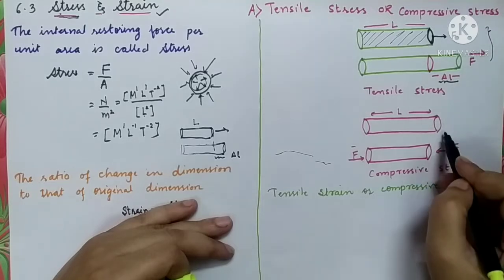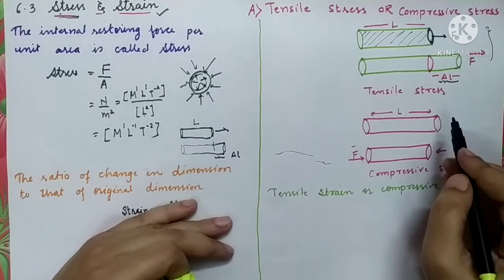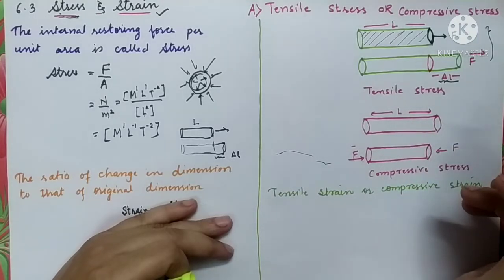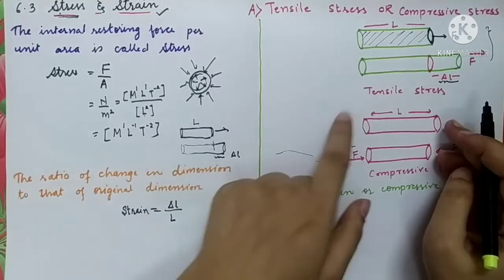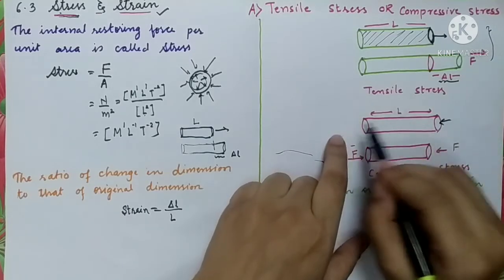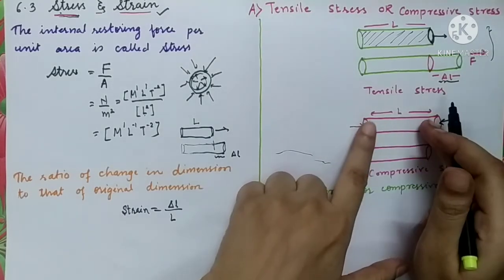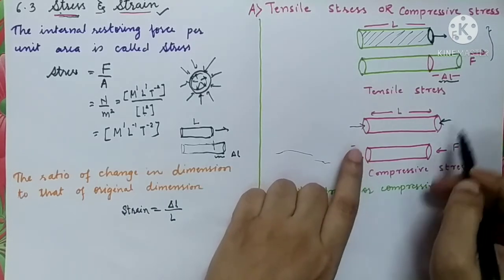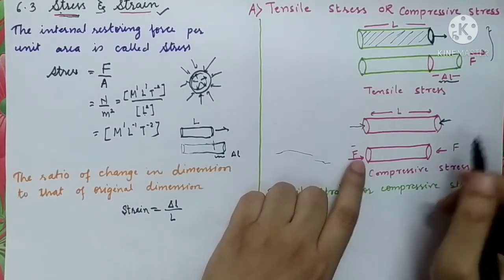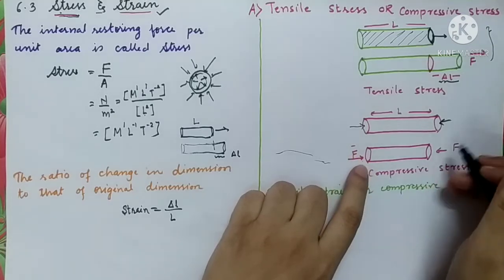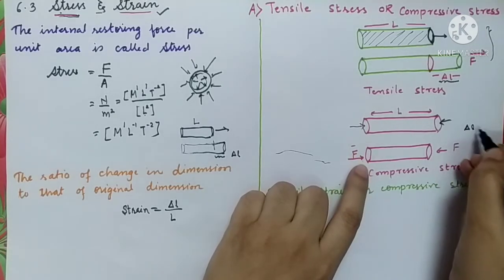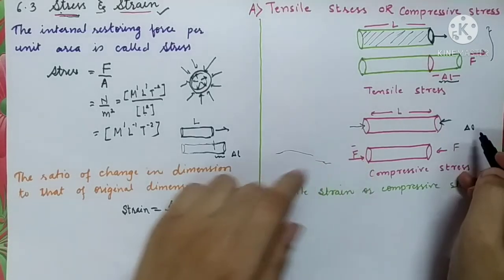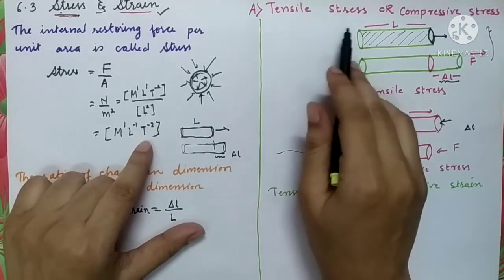Similarly, with the same rod, you can decrease its length. For that, you have to apply forces from these two sides, exactly opposite, in order to decrease its length. Again, let delta L be the change in length of this wire. Let us define the tensile stress.